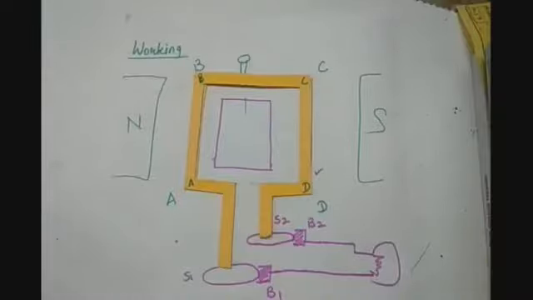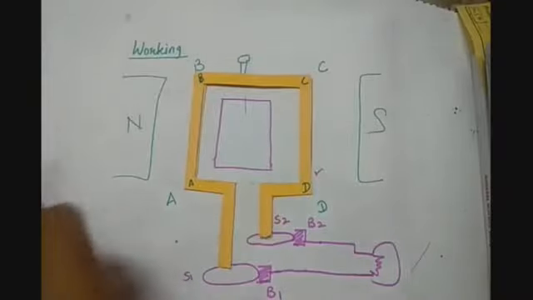Even then they are continuously rotating, because we have given it the chemical energy, that is diesel. So first the chemical energy is converted into mechanical energy, and then the armature coil, or you can say the generator, converts that mechanical energy into electrical energy.